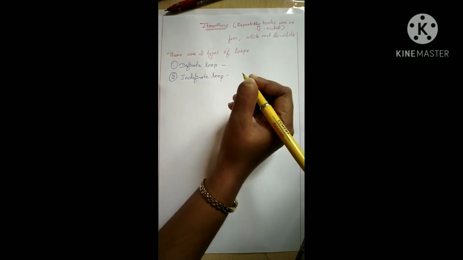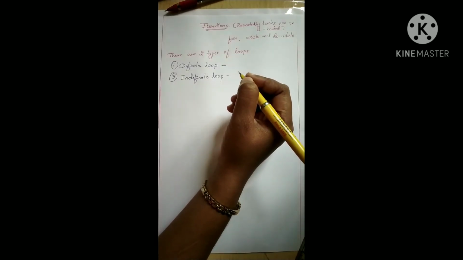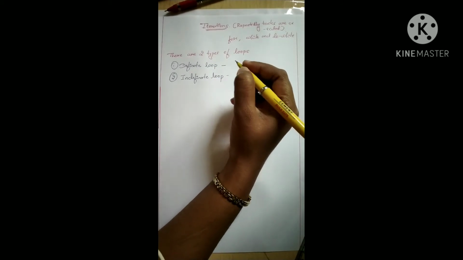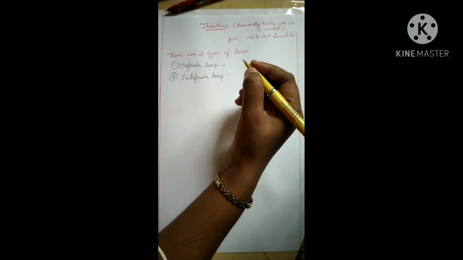Definite loops are the loops which perform a task up to a given limit. It means in our program we have to set a limit for the number of times of execution, how many times we have to repeat that condition.